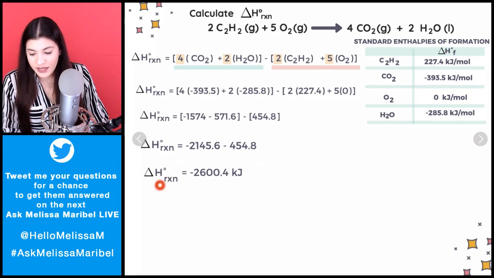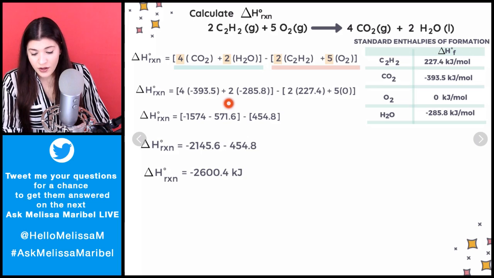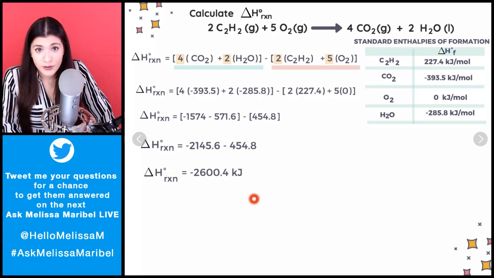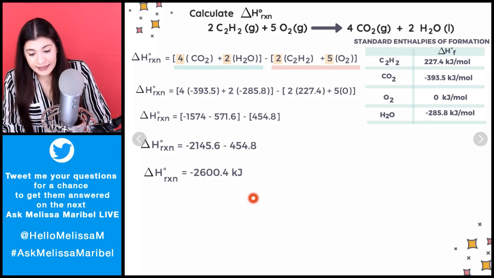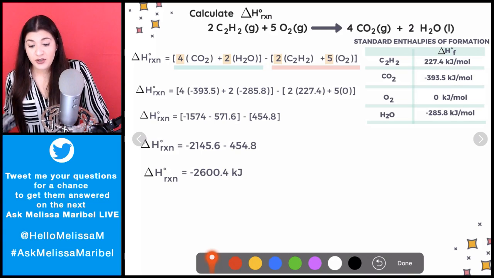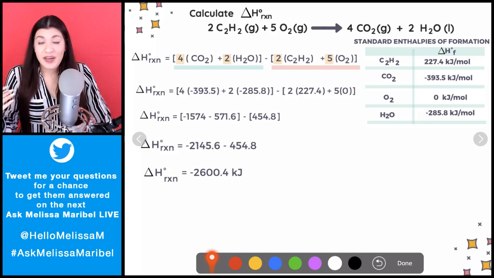The fact that I know that this says per mole, the fact that we placed moles here would cancel that out. So that's why our enthalpy change of the reaction will only be the unit of kilojoules instead of kilojoules per mole. So that's the main thing, and that's really it for standard enthalpies of formation. Knowing the formula, knowing how to plug everything in and use it is the biggest thing.